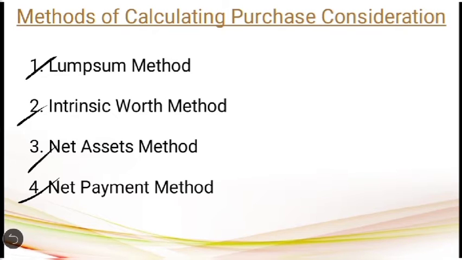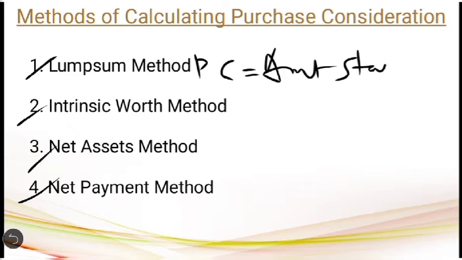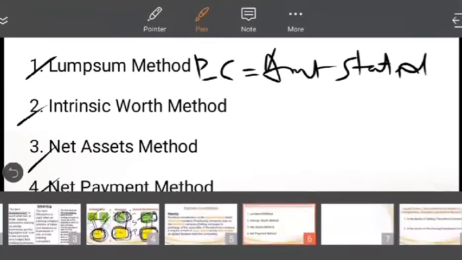Coming to the first method, that is lump sum method, under this method the lump sum amount of purchase consideration will be specifically stated in the question. So you need not do any further calculation to calculate the purchase consideration. Whatever the lump sum amount stated in the question, that itself can be taken as the purchase consideration. So under the first method, purchase consideration is equal to the amount stated in the question. Okay, that is about the first method.